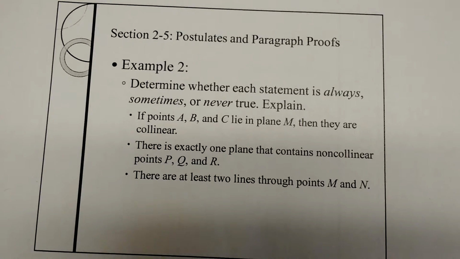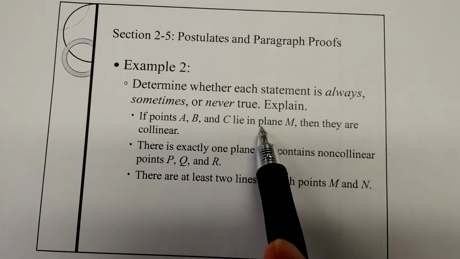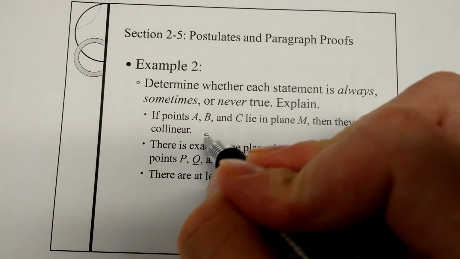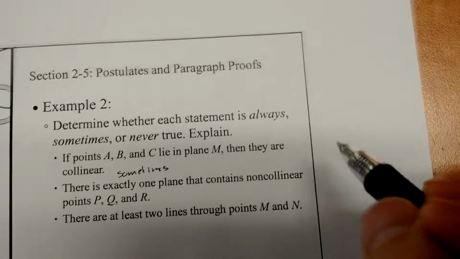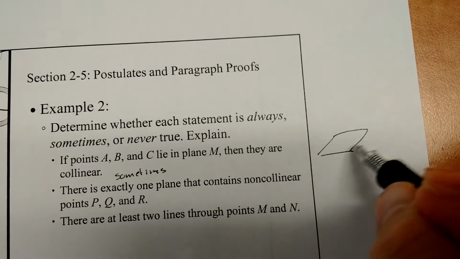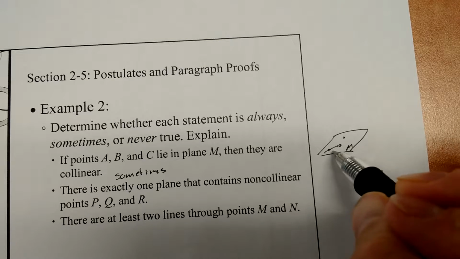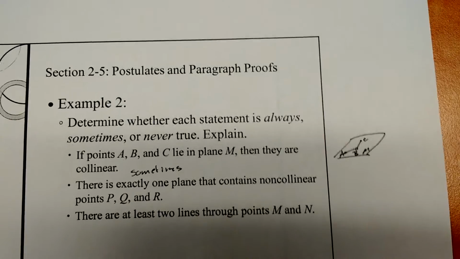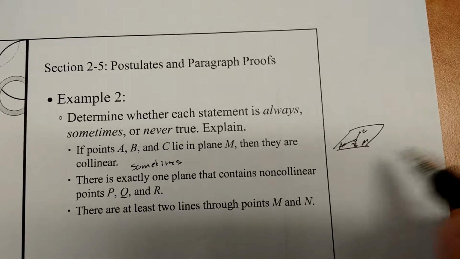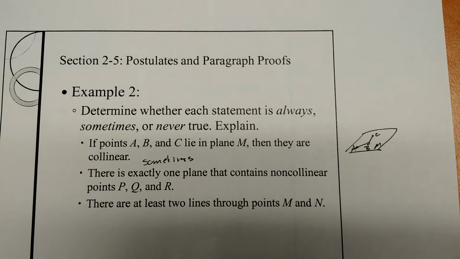Okay, so example 2. Determine whether a statement is always, sometimes, or never true. Explain. If points A, B, and C lie in plane M, then they are collinear. That is sometimes true, because I can draw a picture. So here's plane M, there's A, there's B, there's C. A, B, C do not all lie on the same line, so they cannot be collinear. But there is a way to do it. I could draw a picture that has A, B, and C all on the straight line. So that's why it's sometimes true.